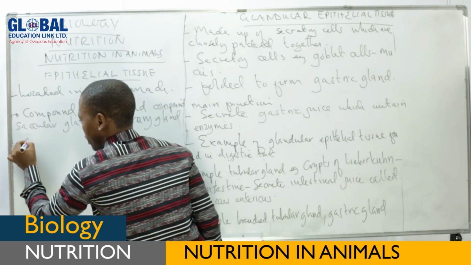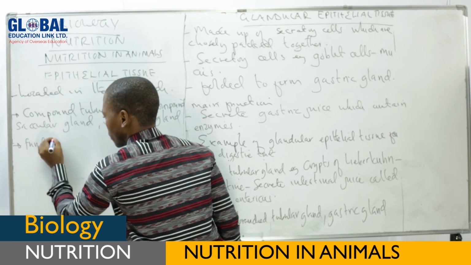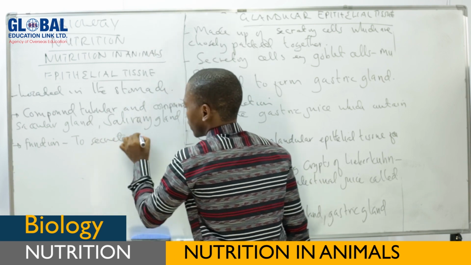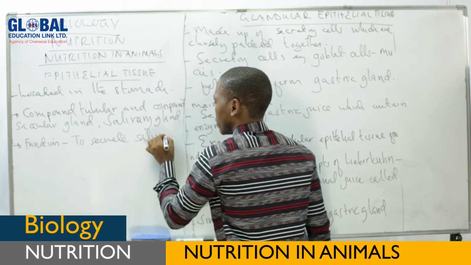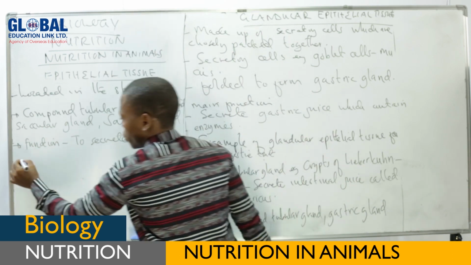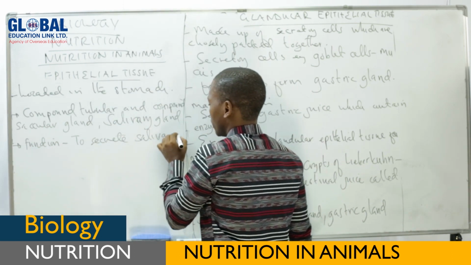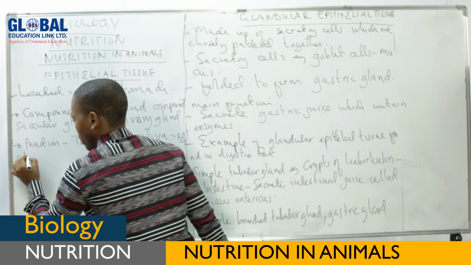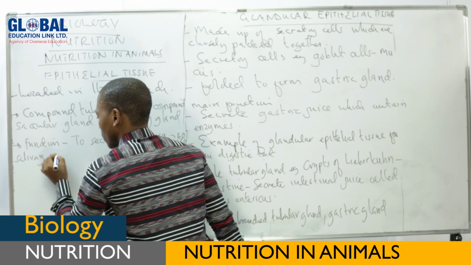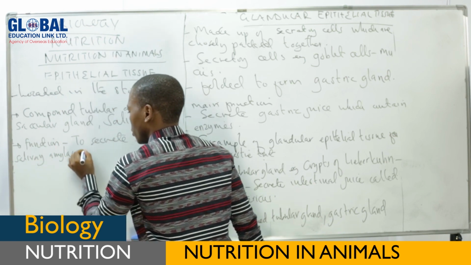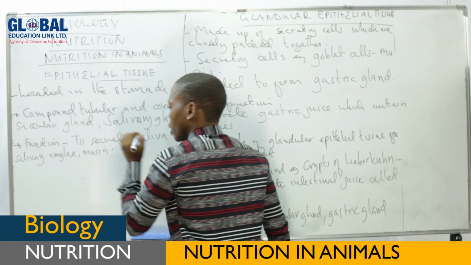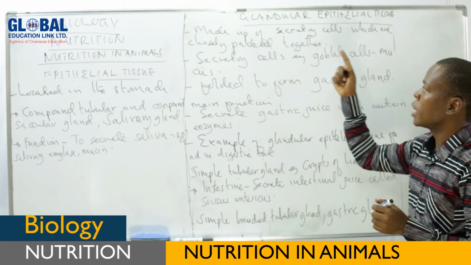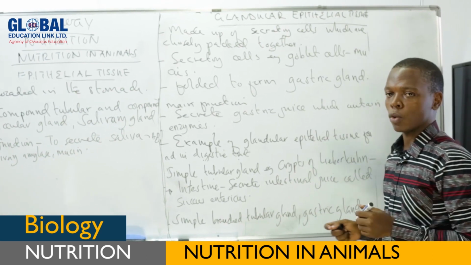The function of the salivary gland is to secrete saliva. You remember the components of saliva? There is water, there is salivary amylase, mucin, and so on. Therefore, secretion from this gland is because of these glandular epithelial tissues.